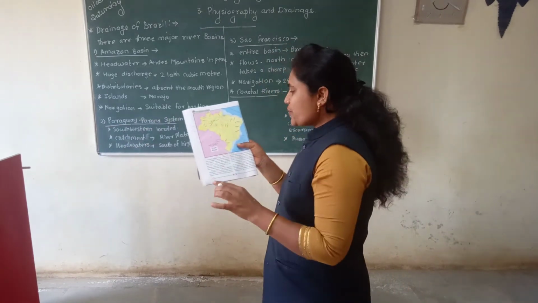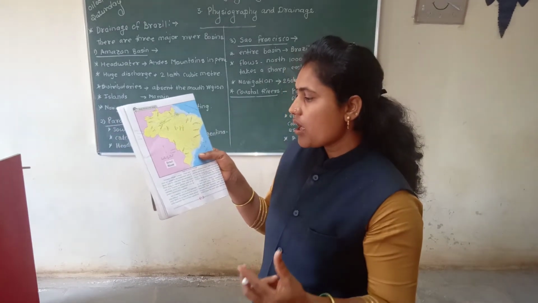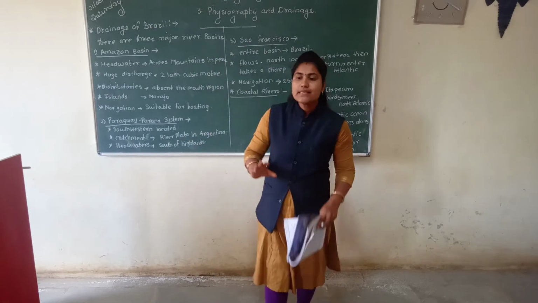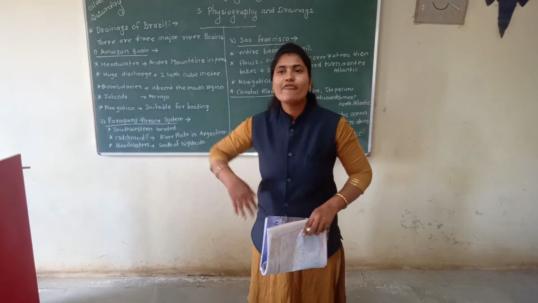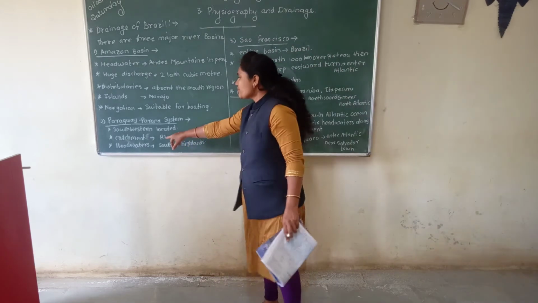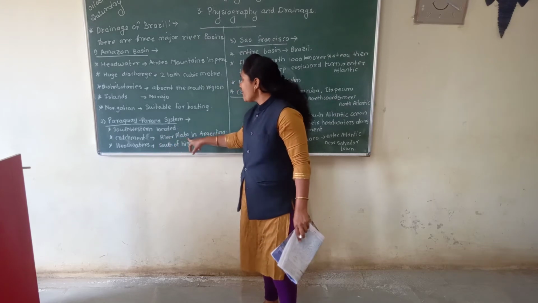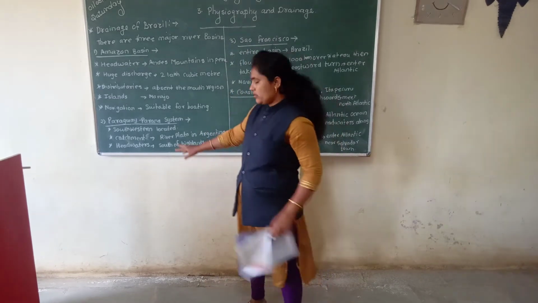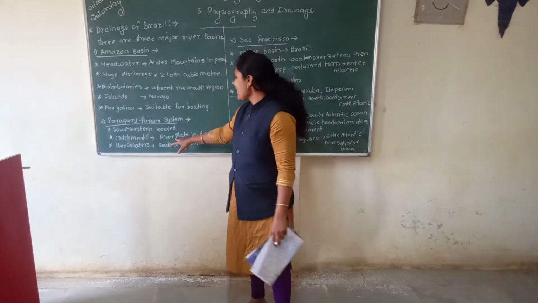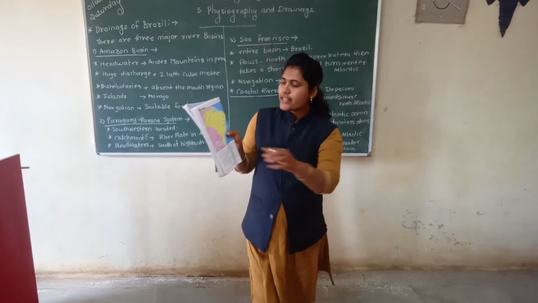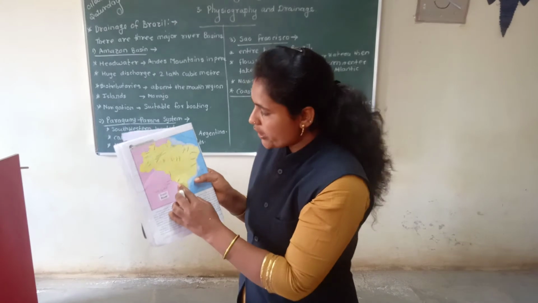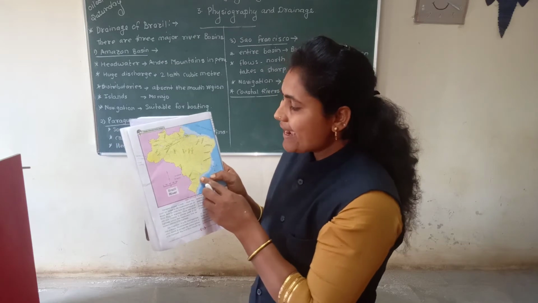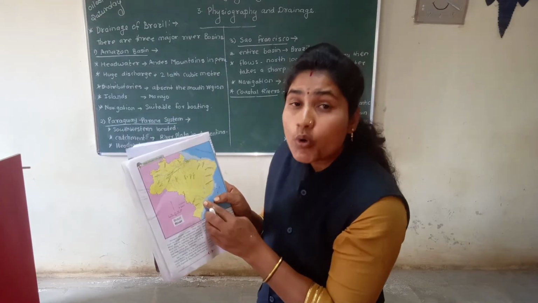Both rivers have their catchment at the river Plata in Argentina, catchment area meaning where the river starts. And here you can also see the Uruguay river.